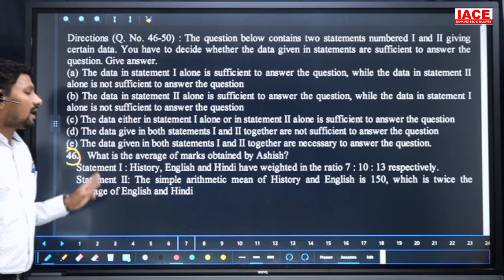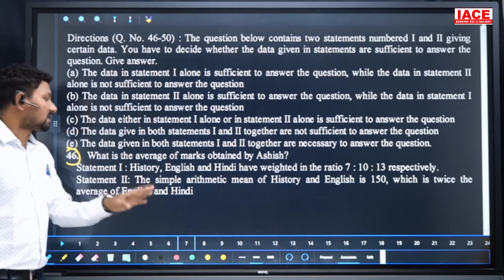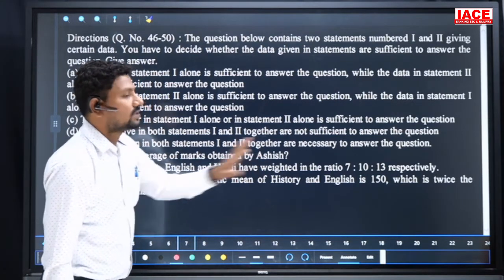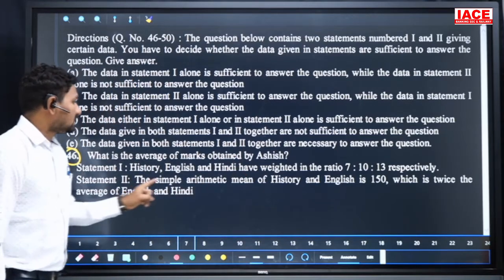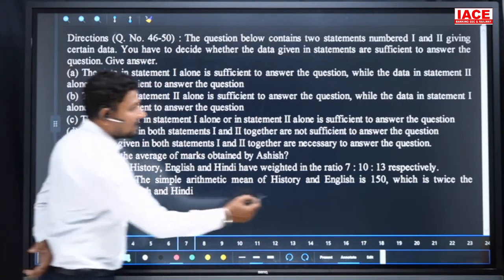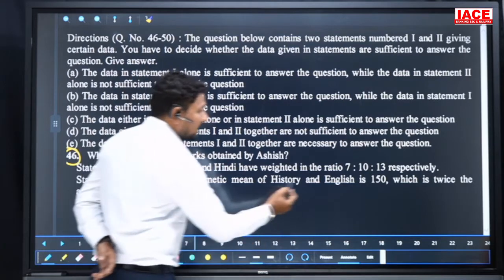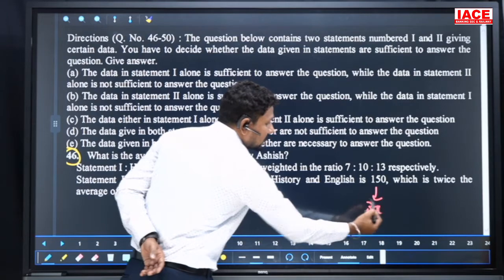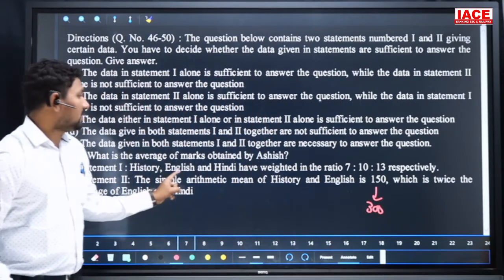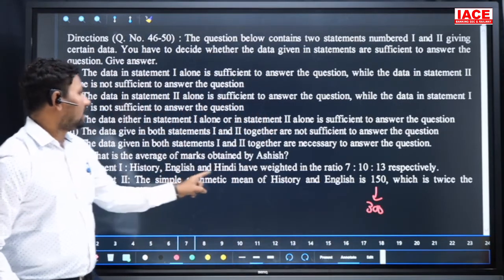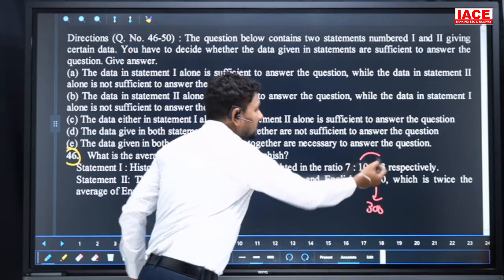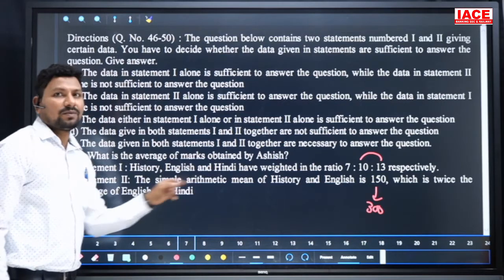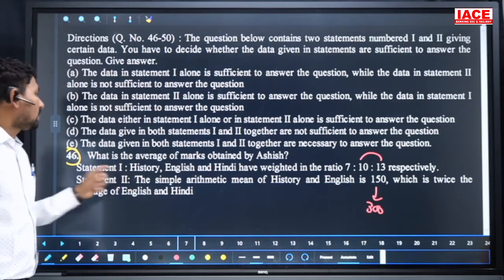We need the average marks obtained by Ashish. For that we need to know how many subjects and the marks in each subject. History, English and Hindi have a weightage in the ratio of 7 is to 10 is to 13 respectively, and the simple arithmetic mean of history and English is 150. That means the summation is 300, and for English and Hindi we have 10 plus 13, which is 23 parts, equal to 300. We should calculate the overall marks also, so without knowing the marks we can't find out the answer.